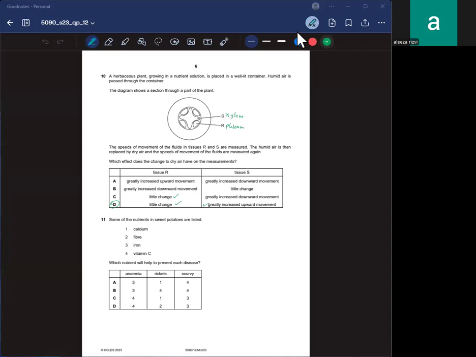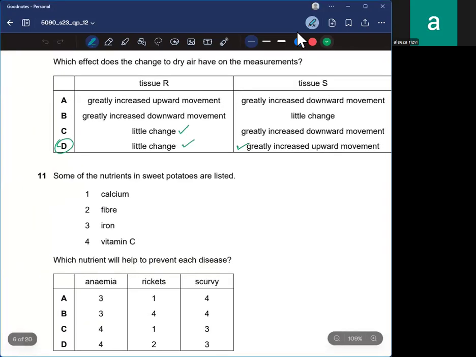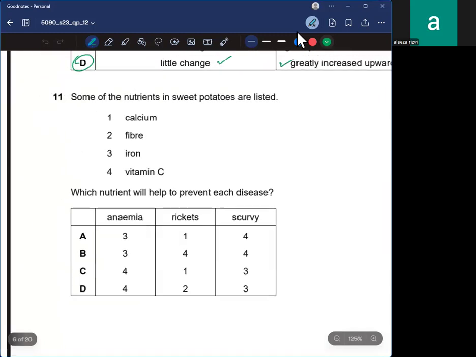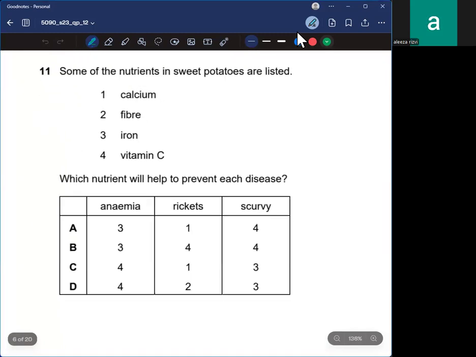So today we'll be continuing with 5090 paper 1 variant 2, May/June 2023. All right. So from question number 11 we'll start. Some of the nutrients in sweet potatoes are listed: calcium, fiber, iron and vitamin C. Which nutrient will help to prevent each disease?